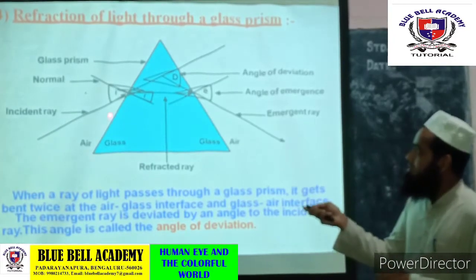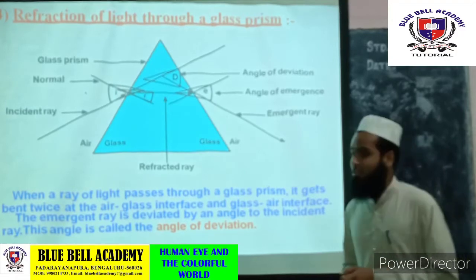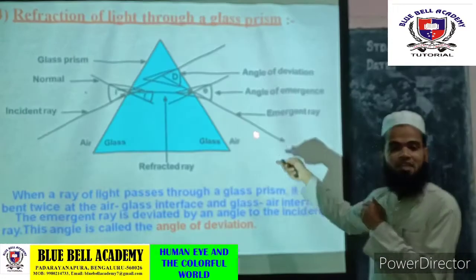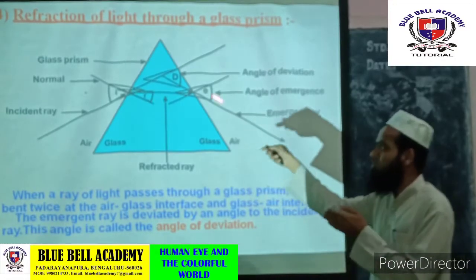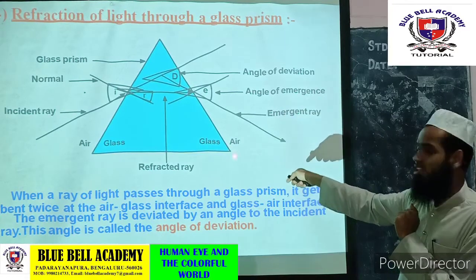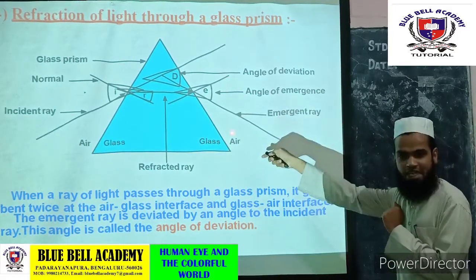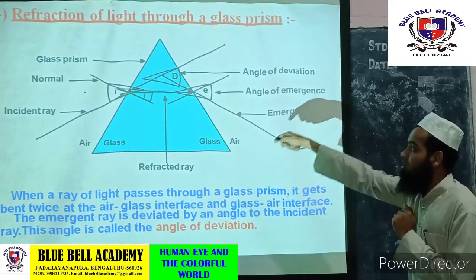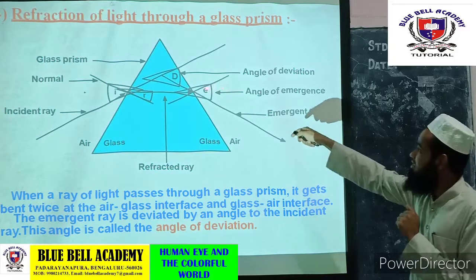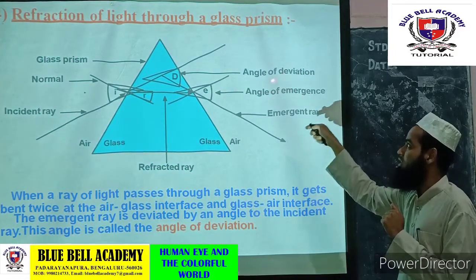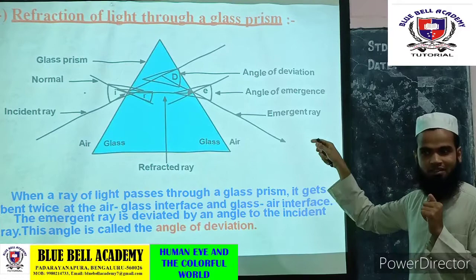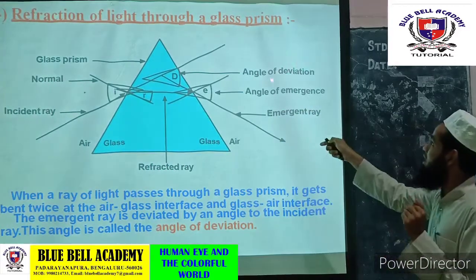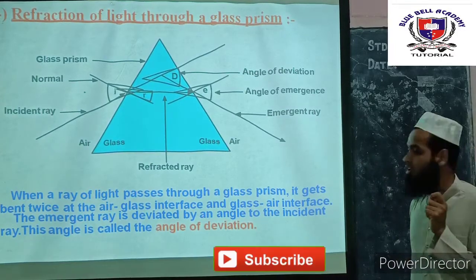But in the experiment conducted by Isaac Newton, he passed the white light, it was bent, and once again it emerged out, but both media are the same. When it is emerging out, it is bending at a certain angle. This angle by which the ray of light bends from the incident ray to the emergent ray, we call the angle of deviation. For your exam, one question can be what do you mean by the angle of prism, and even the angle of deviation.